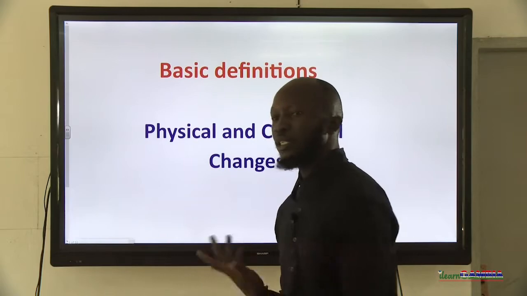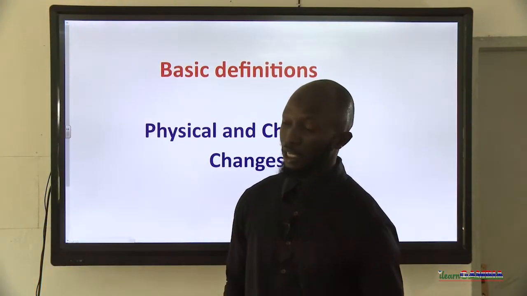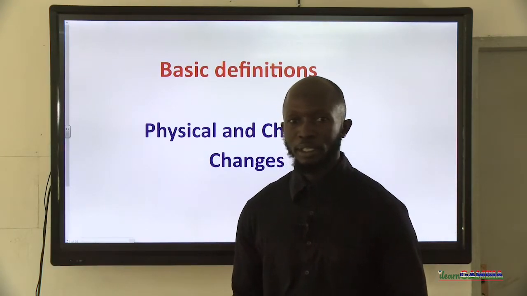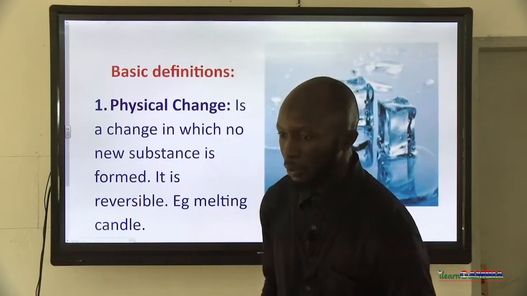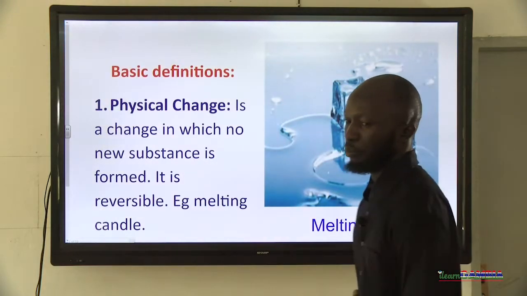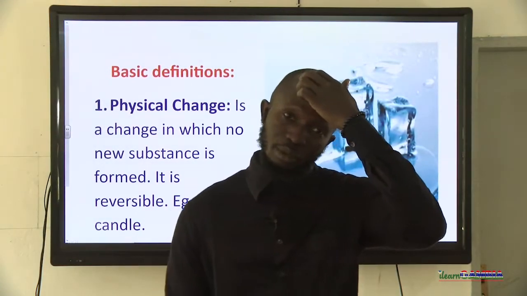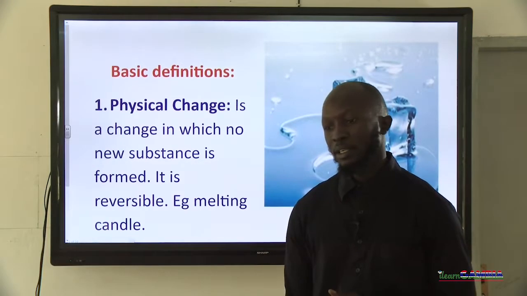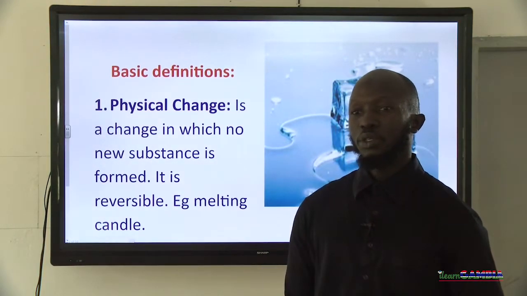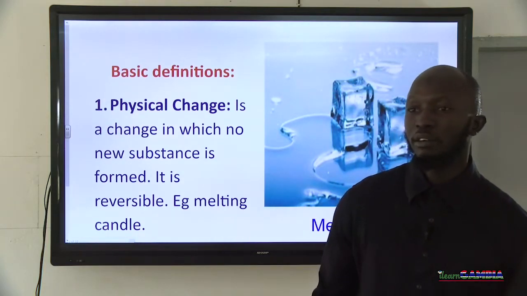Physical changes are easily reversible, I beg your pardon, but chemical changes are not easily reversible. So we go in depth and look at a few definitions, of course. The first definition that we will be looking at will be physical change. Like I said previously, physical change is a change in which no new substance is formed. It is reversible. Example, melting of ice.